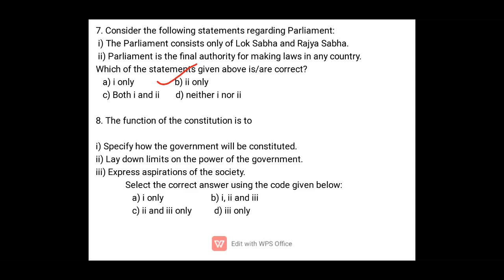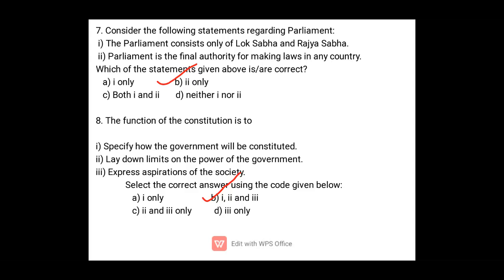So in this case, it will be answer B. All are correct. Okay, so what will be the impact if there is no constitution? Then it is not possible to establish a democratic form of government, because without a constitution, government will function like a dictator.